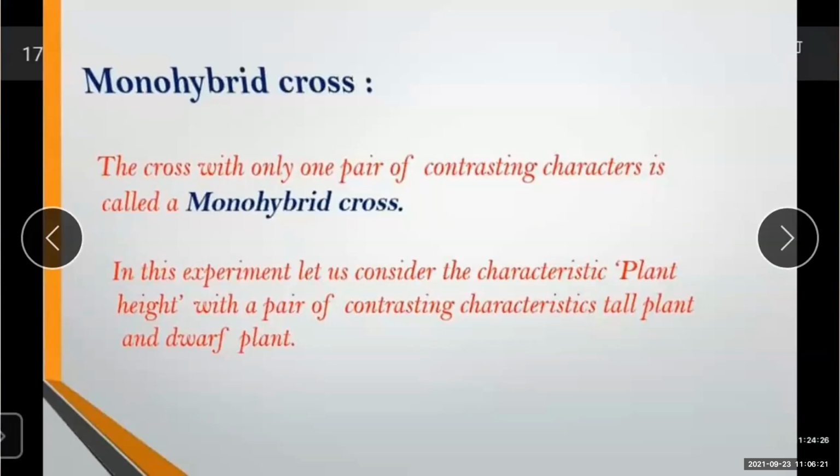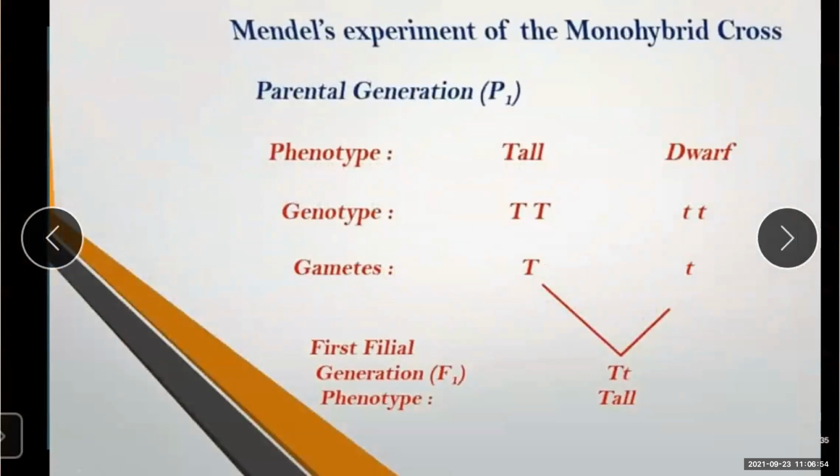So, to study the monohybrid ratio, we have to consider the characteristic of plant height, with a pair of contrasting characteristics, tall plant and dwarf plant. Dwarf plant means a stunted, small plant. Okay, you understood up till here? Then, now moving further.